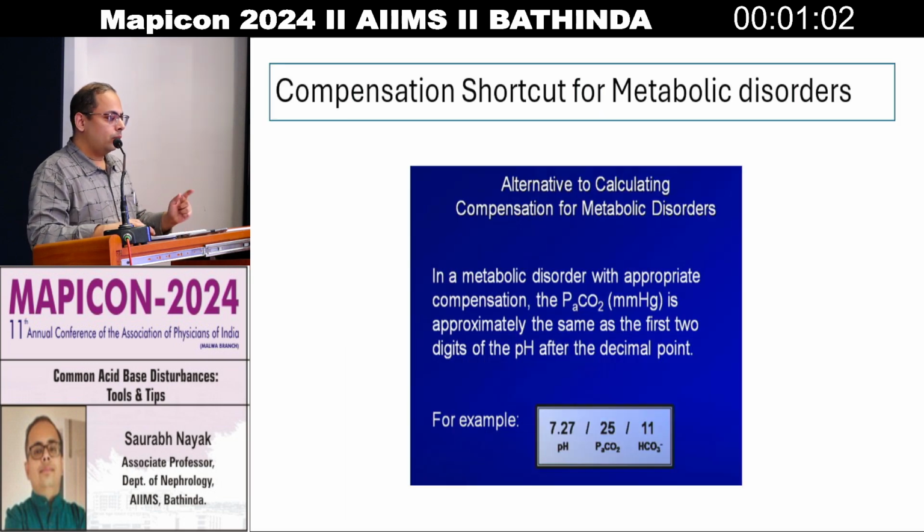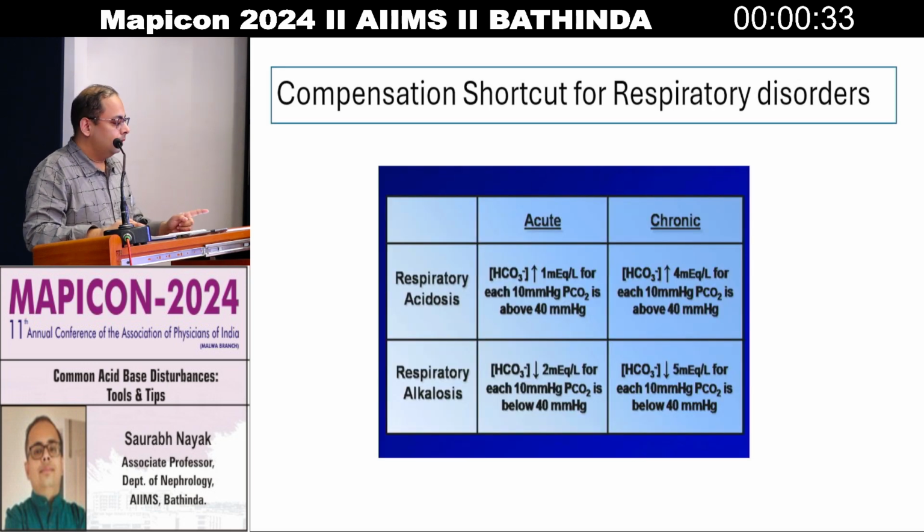Now, compensation shortcuts for metabolic disorders. It's very simple. You just have to match the decimal numbers of pH and PCO2. If those are comparable, that means it is compensated. If they are totally different or fall apart, that means it is acute and non-compensated. For example, 7.27 and 25. 25 and 27 are not far apart, so this is a compensated disorder. But the disorder has to be metabolic at least. That is a prerequisite.